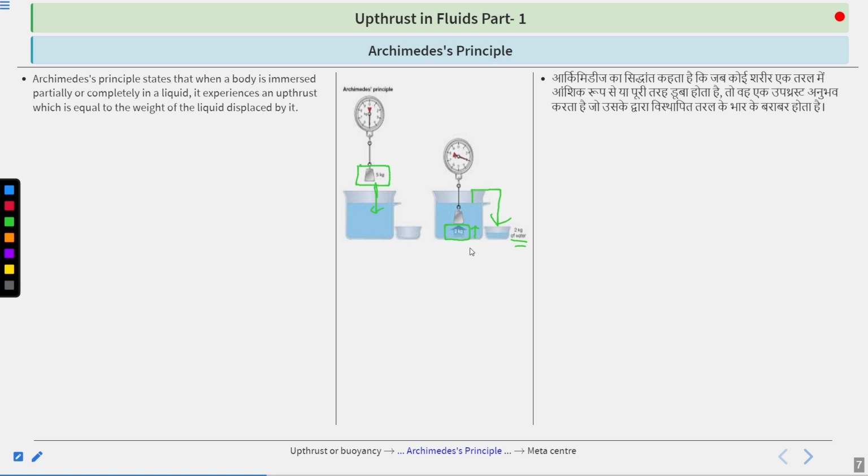You are getting that the weight of the displaced liquid is equal to the weight of the upthrust force that is being applied. And that was the Archimedes principle. Like the weight of the body, the upthrust being applied on the object getting immersed in the liquid equals the displaced amount of water or displaced amount of liquid.